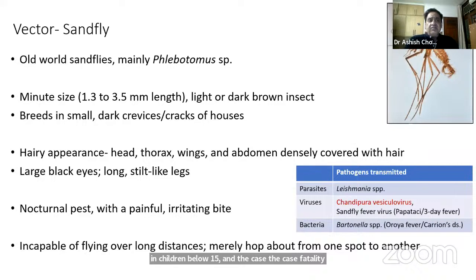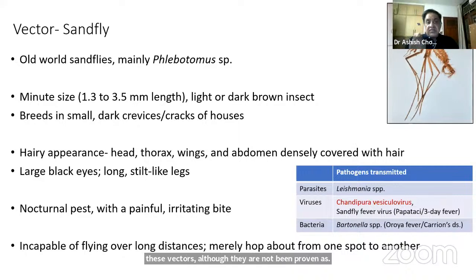The vector is a sandfly. The phlebotomine sandflies are the main ones, but there is evidence of sandflies of other genera and also possibly Aedes aegypti as a possible vector, because the virus has been shown in these vectors, although they have not been proven as important vectors for transmission in nature.